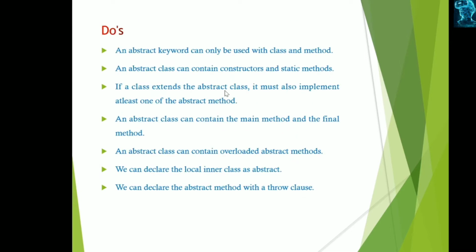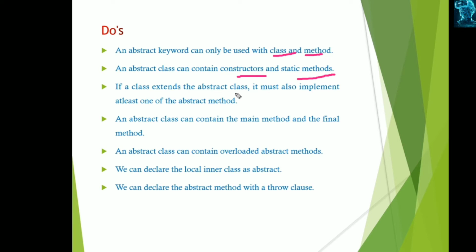And the do's for the abstract keyword: it can only be used with classes and methods. Previously we learned that it cannot be used with variables and constructors, but it can be used with classes and methods. An abstract class can contain constructors and static methods, and it can also contain concrete methods.